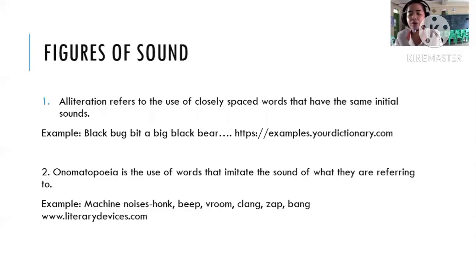So that's it for the figurative language. I hope you learned about recalling what you have learned way back in grade 11 and also way back in your junior high school.